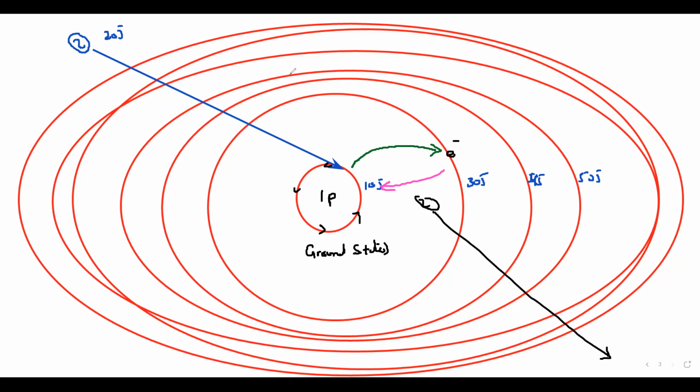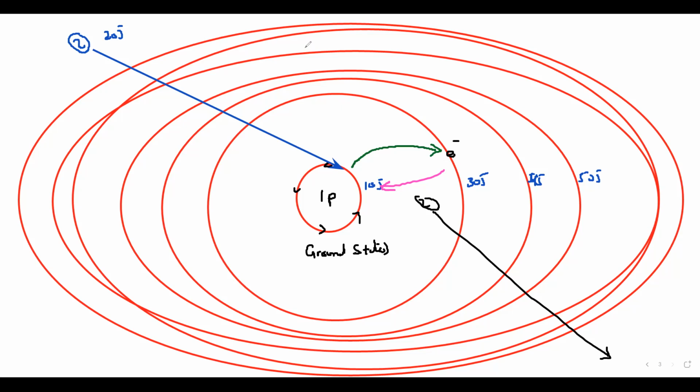So this emission and absorption of the photon is known as a spectra or spectrum, which refers to light, because a photon is an energy particle, a light particle, or a quantized packet of light. So we call that spectra.